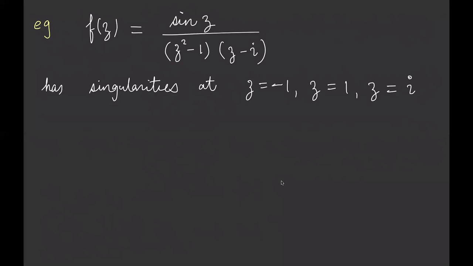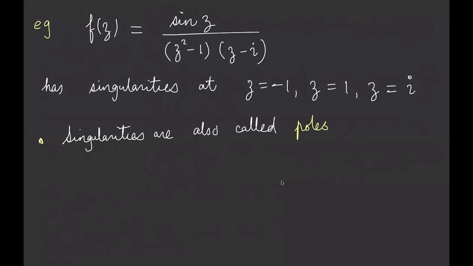Let's look at this example. Suppose we take a function f of z equals sine z over z squared minus 1, times z minus i. Sine, we already established, is a perfectly analytic function. So we get singularities of this function whenever the denominator is equal to 0. That's z equals plus or minus 1, and z equals i. So there are 3 different singularities in this case.